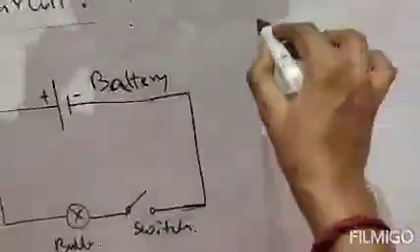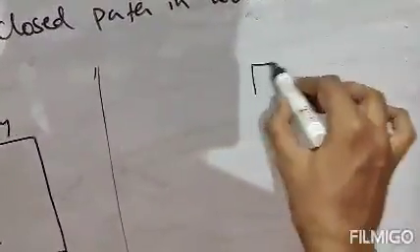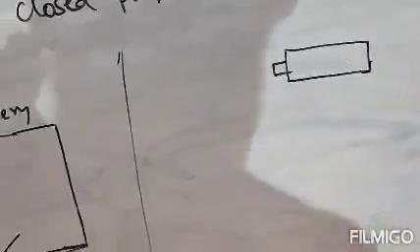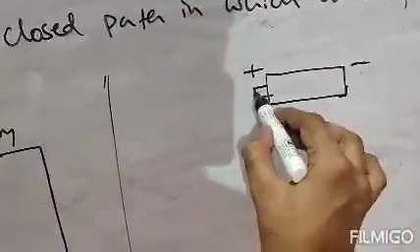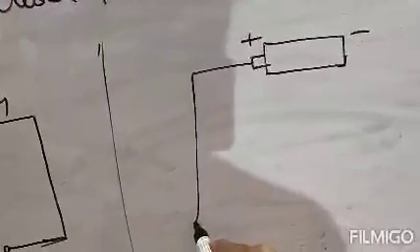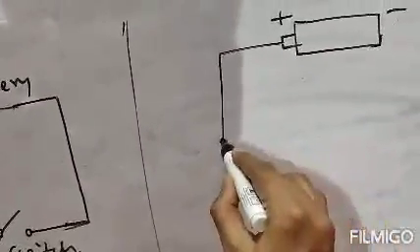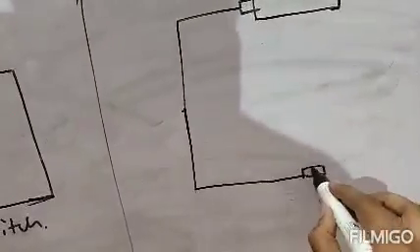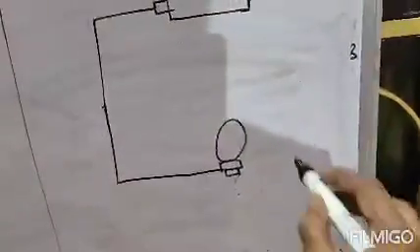So if the actual diagram is this, suppose this is the battery, this is the battery part, this is your positive end, and this is your negative end. So your circuit diagram will look like this. Suppose there is a bulb attached in the circuit.